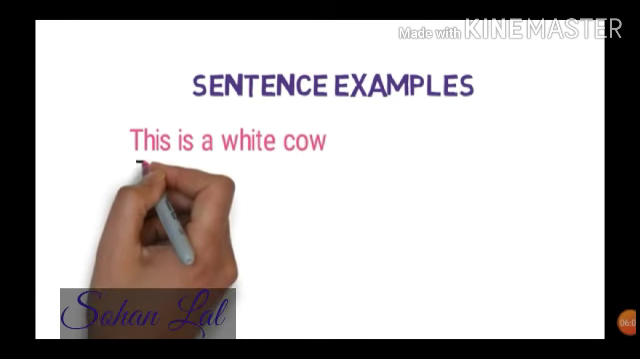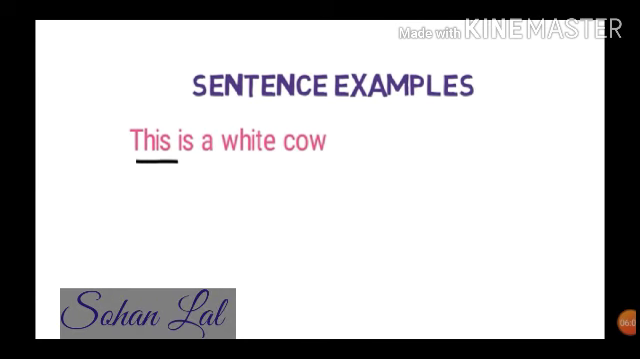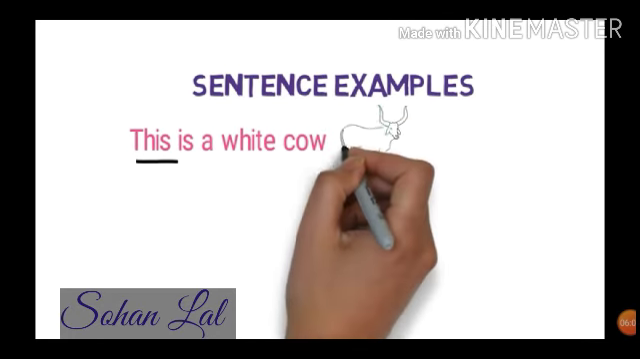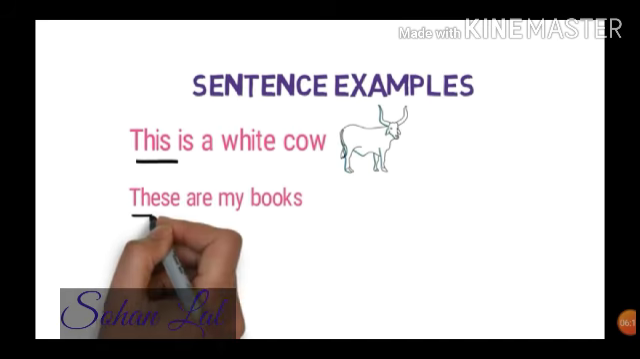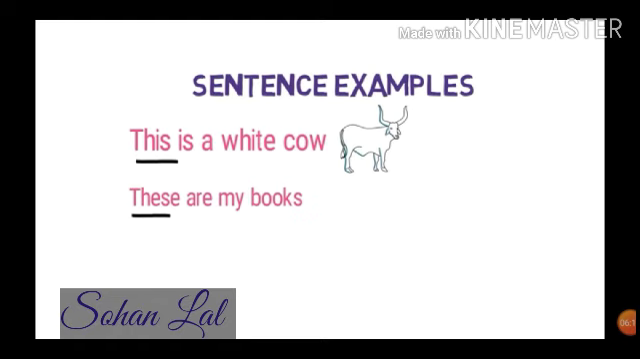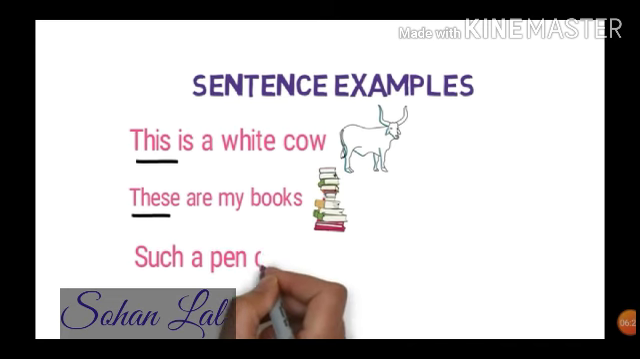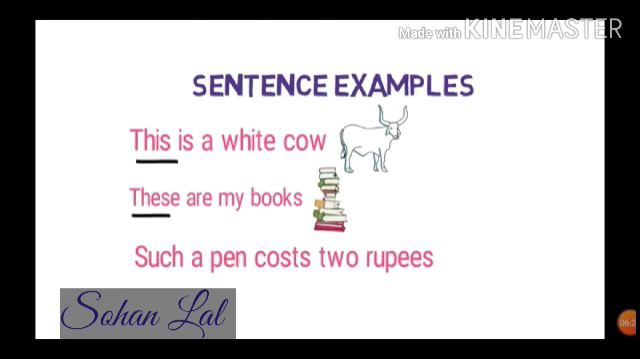This is a white cow. Here the word this is used to indicate the cow. So it is demonstrative pronoun. These are my books. Here the word these is used to indicate my books. So it is demonstrative pronoun. Such a pen costs 2 rupees. Here the word such is used for a specific pen. So it is a demonstrative pronoun.